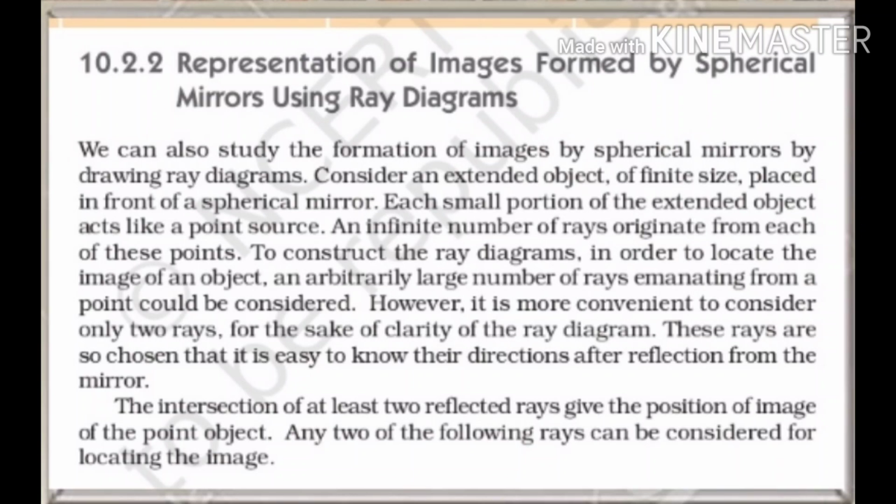Now, to construct the ray diagrams in order to locate the image of an object, a large number of rays coming from the point can be considered. However, it is not possible to consider such a number of rays. So what we can do is conveniently consider any two rays which will intersect at a point. The intersection of at least two reflected rays gives the position of the image of the point object. Any two of the following rays can be considered for locating the image.